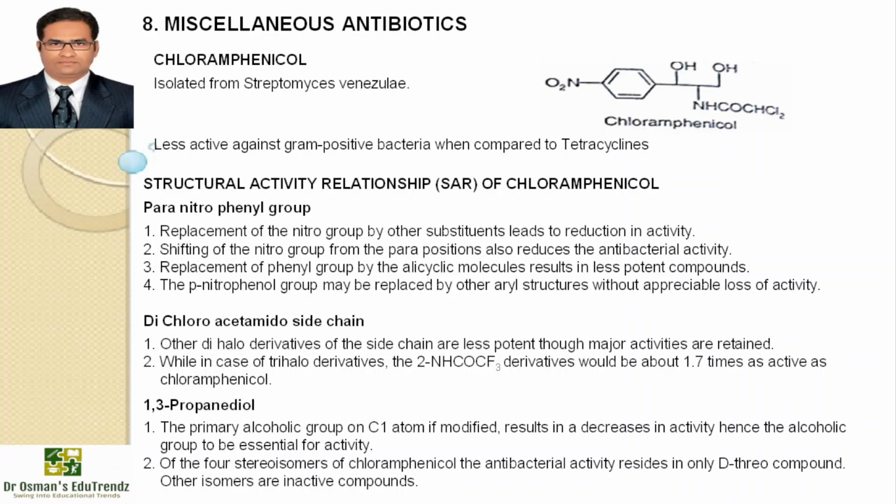Of the 4 stereoisomers of chloramphenicol, the antibacterial activity resides in only the D-threo compound. Other isomers are inactive compounds.